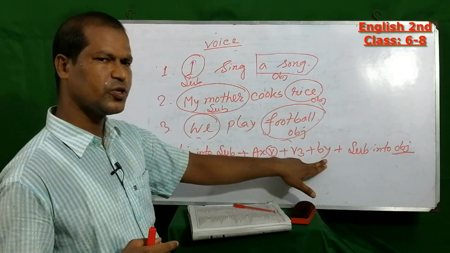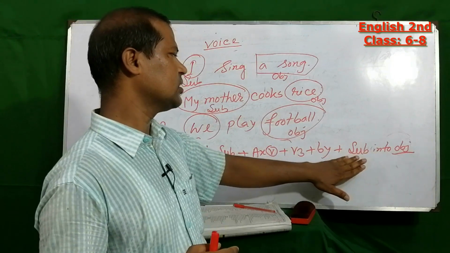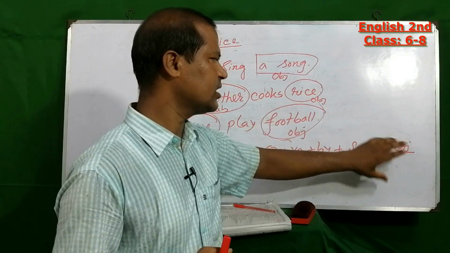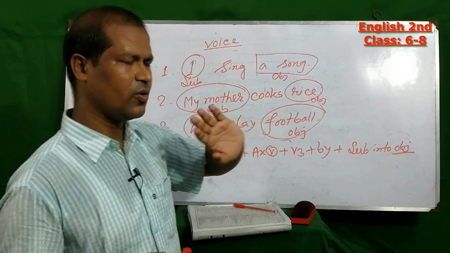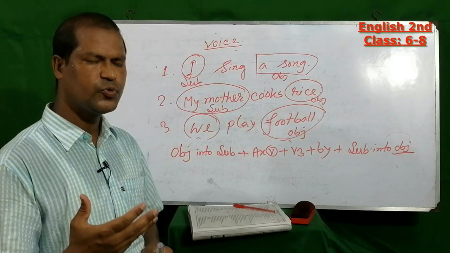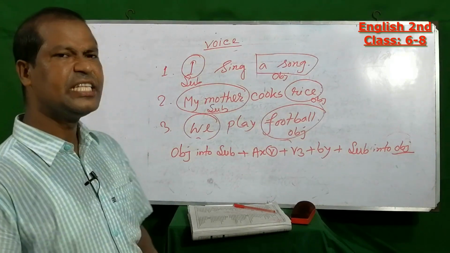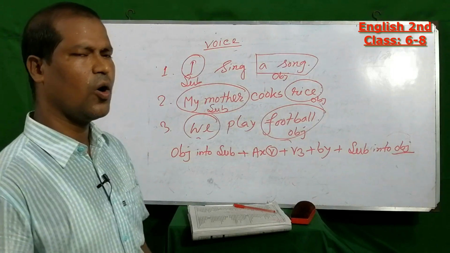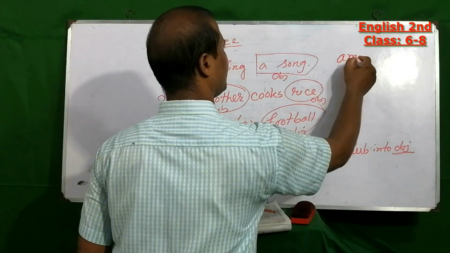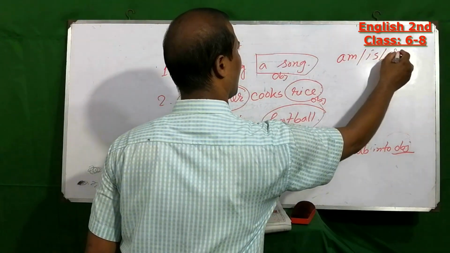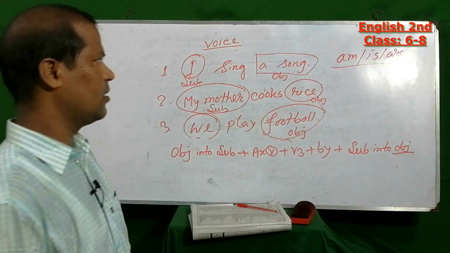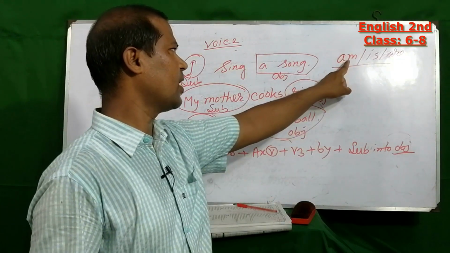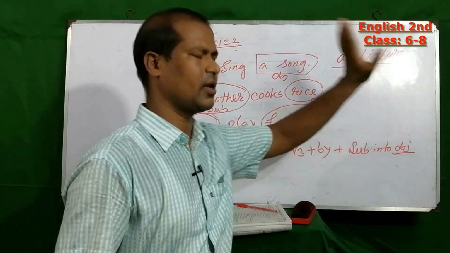Then write the preposition by, and last, the subject as object. That means the subject will be changed into the object. Also mind that for present indefinite tense, for making passive voice, you have to use the auxiliary verb am, is or are.